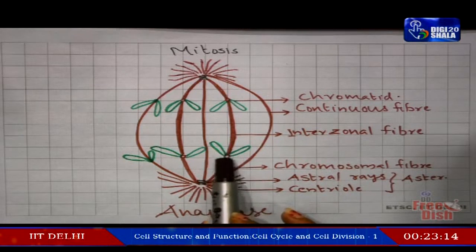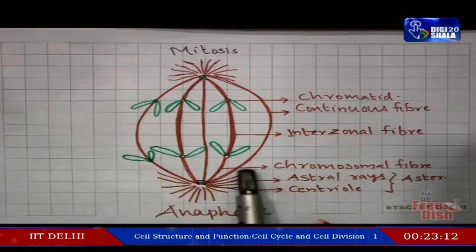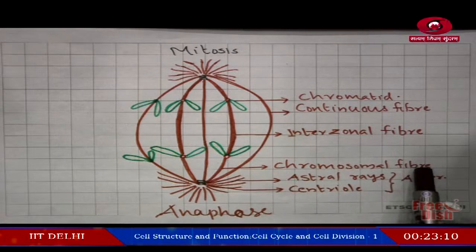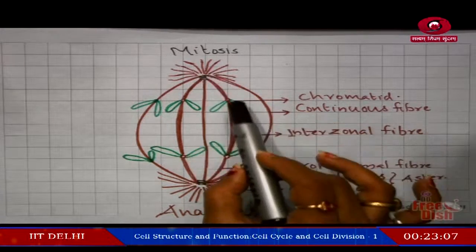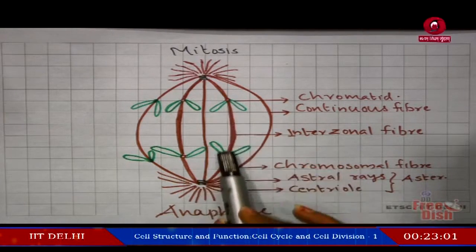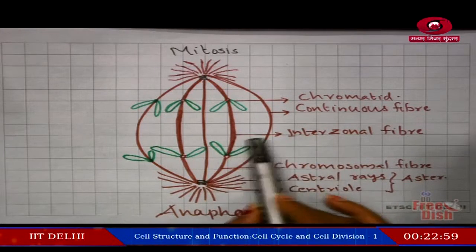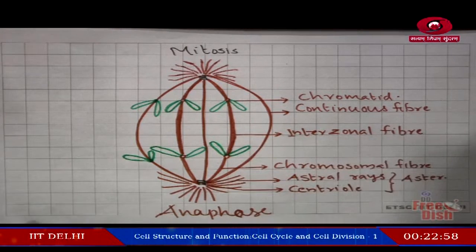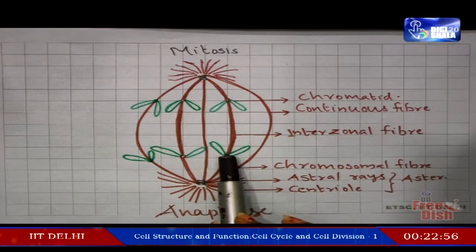Here also you can see the chromosomal fiber, and in between these two there is yet another one, that is the interzonal fiber. It will link the centromere of one chromosome with the centromere of the other chromosome.